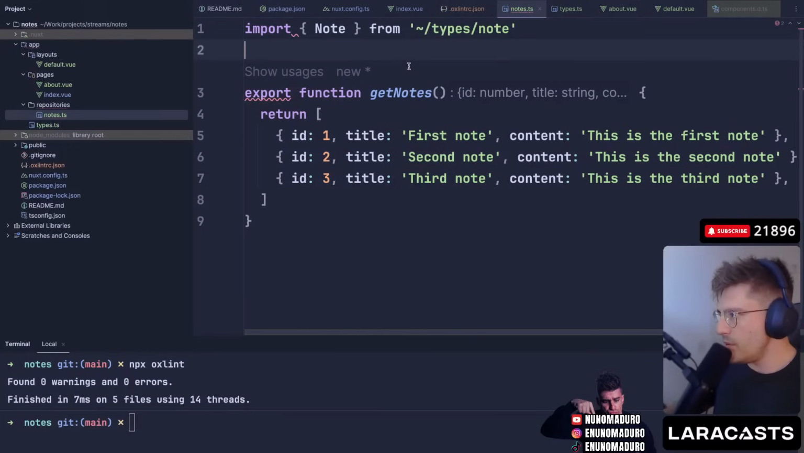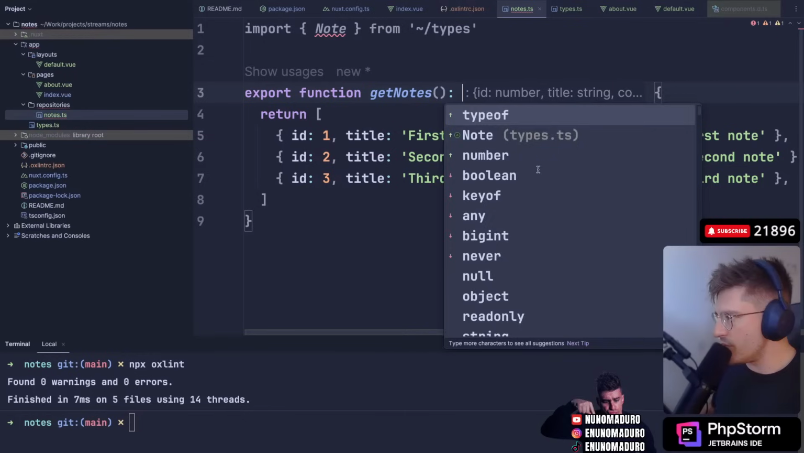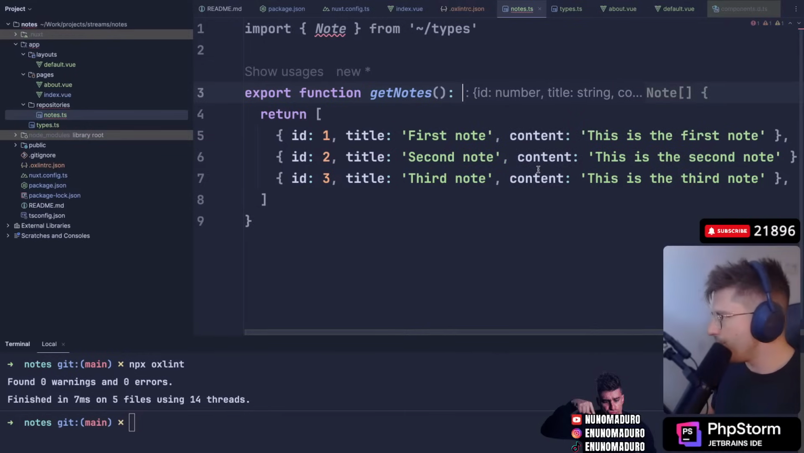Import node from nodes, not from that. It would be from types, I guess. Yes. And then this will return literally an array of nodes.